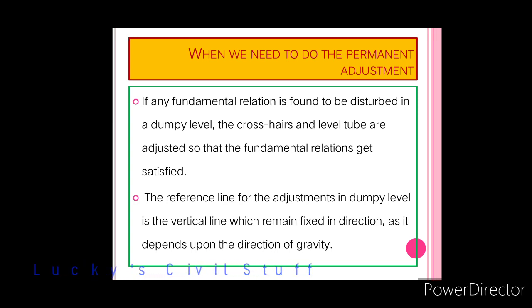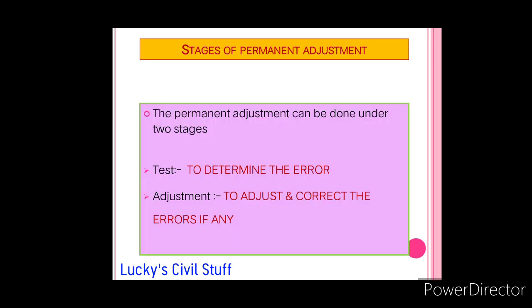So in the next slide, the stages involved in permanent adjustment: there are two stages. One is to determine the error, and the next one is to adjust the errors, if any occurred in the testing.